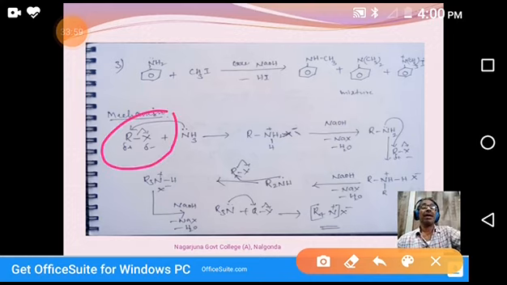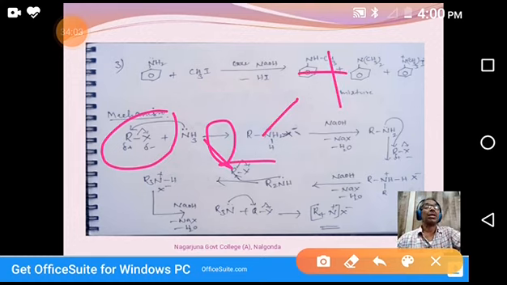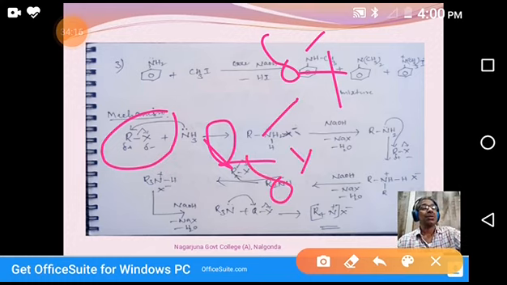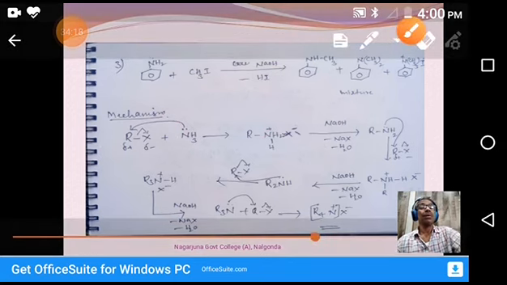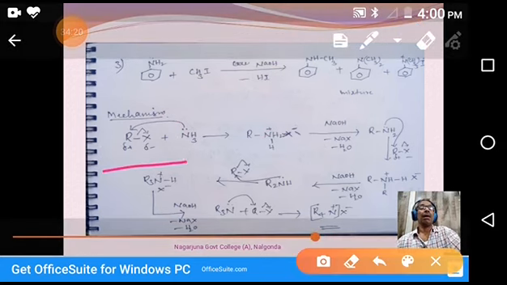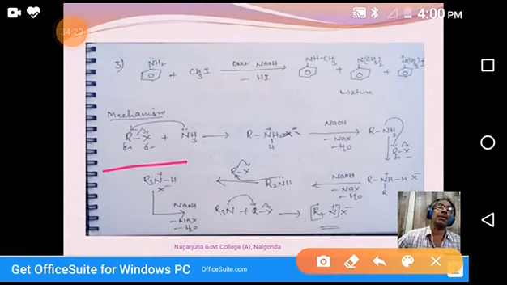In RX, X is more electronegative. That's why the bond electron pair is drawn towards the halogen. X bears a partial minus charge, whereas R bears a partial plus charge. So you see alkyl halide with R partial plus and X partial minus.